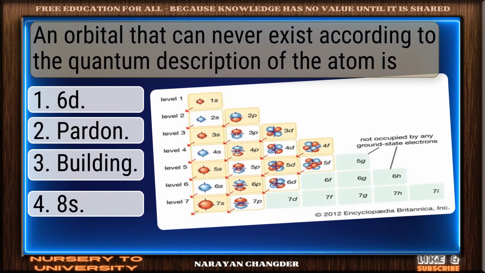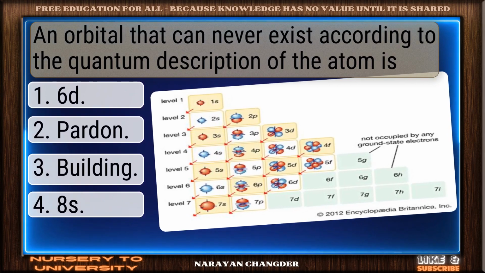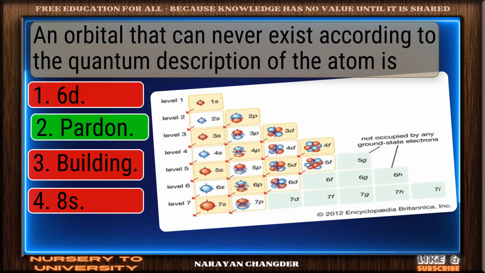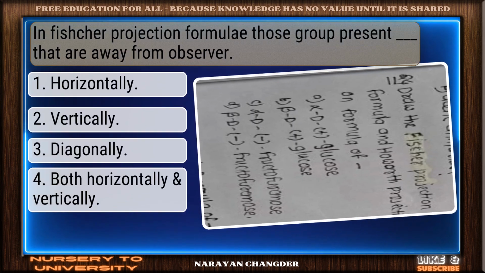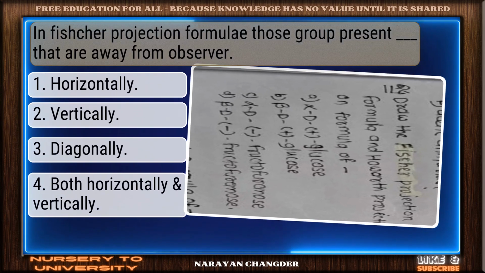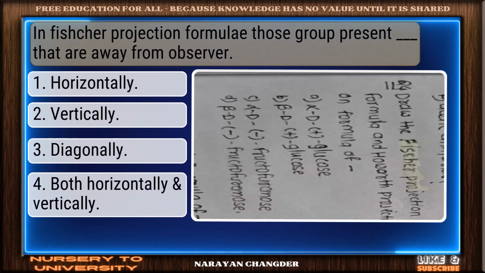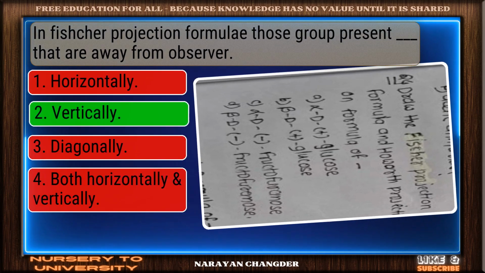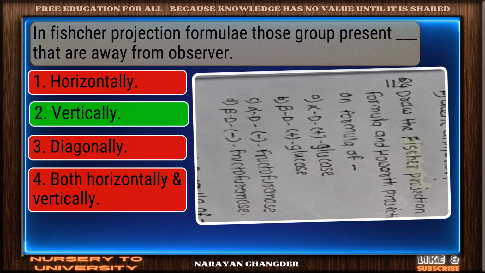An orbital that can never exist according to the quantum description of the atom is. Great thinking. 3p is the right choice. In Fischer projection formulae, those groups present dash that are away from observer. Excellent choice. Vertically is the right answer.